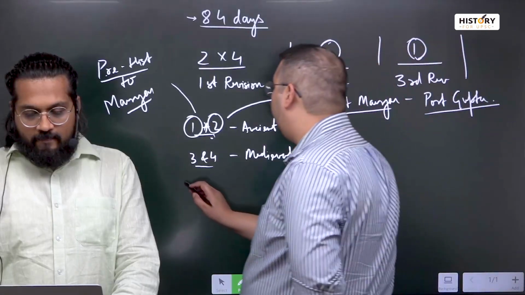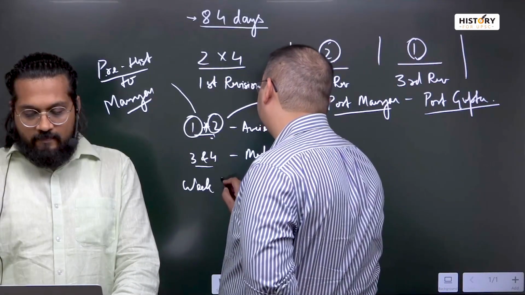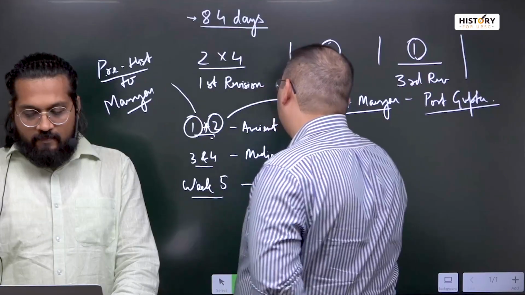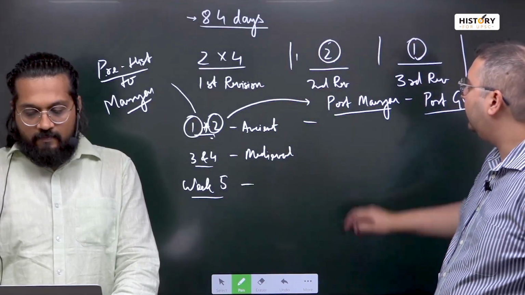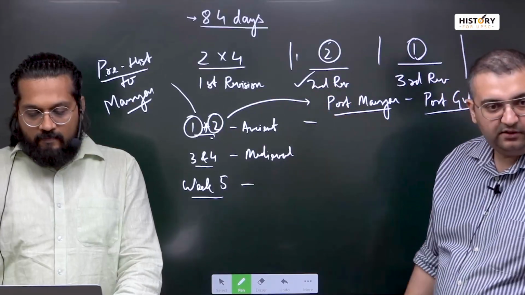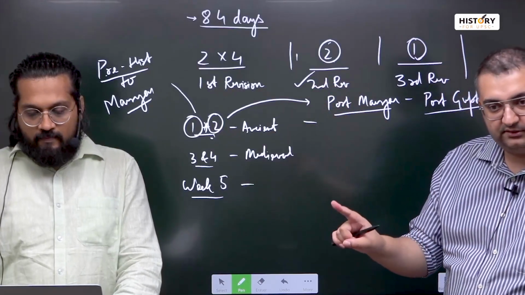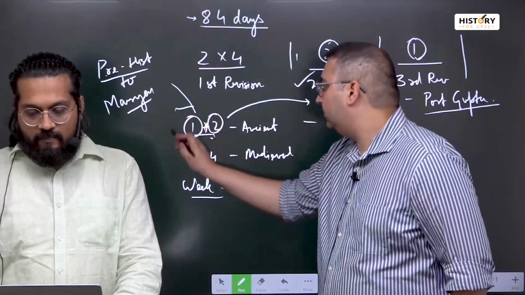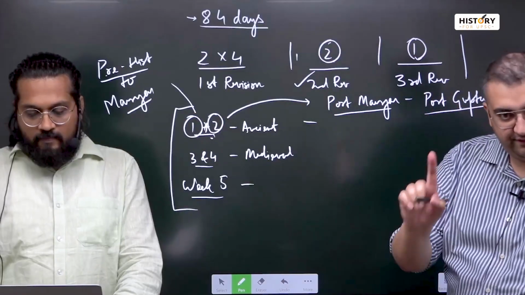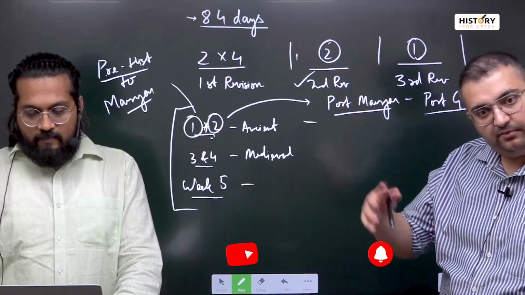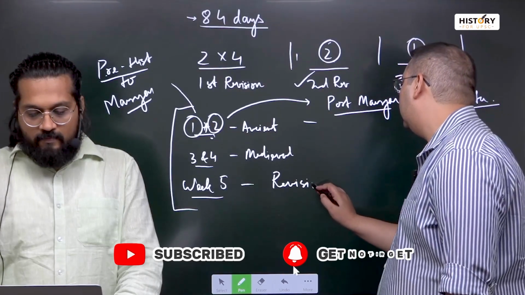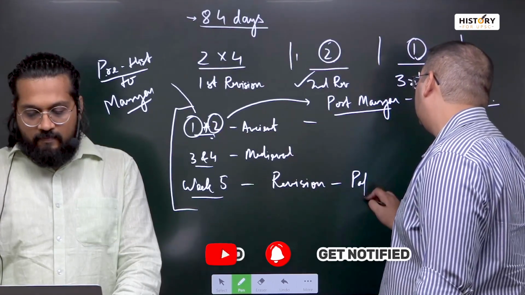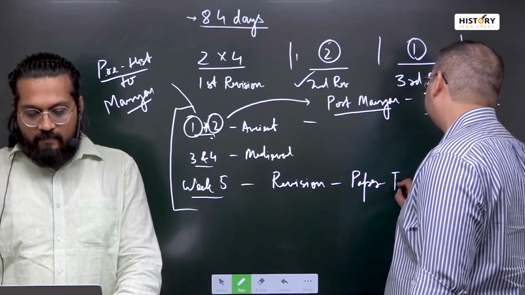Then week 5 would be revision week for paper 1, right? So what we are doing is that ये जो second revision वाला है ना, the second revision we are splitting it into 2 portions. We are giving a 5-week block for the first portion for paper 1, 5-week block for paper 2. This is revision for paper 1.